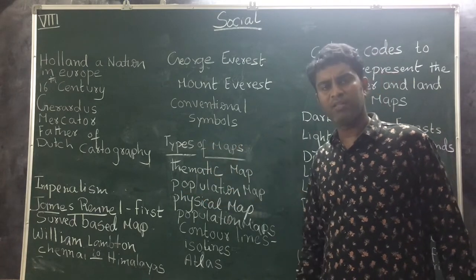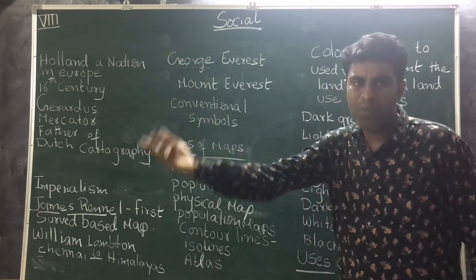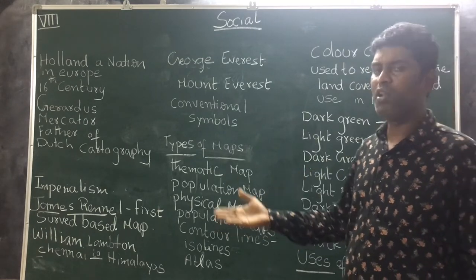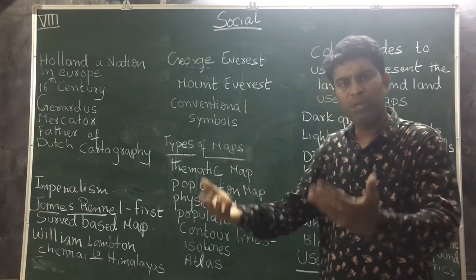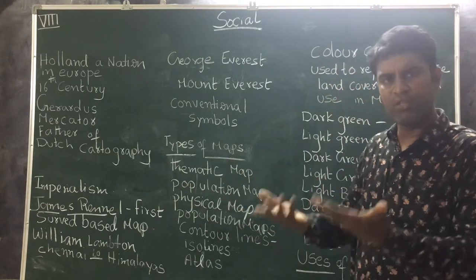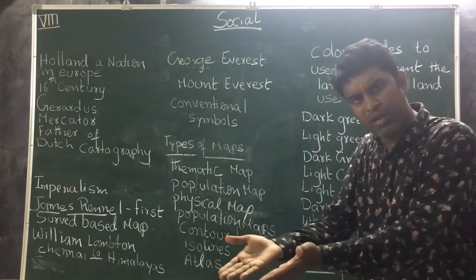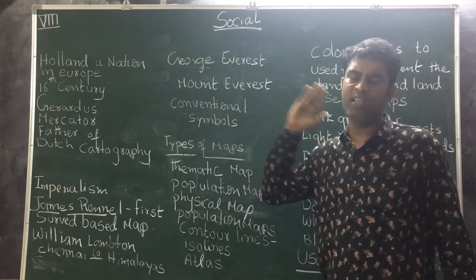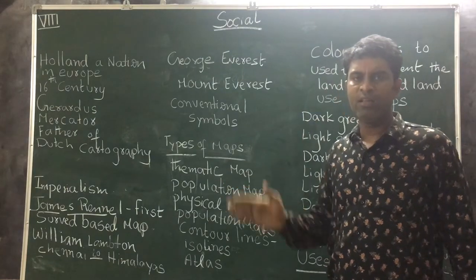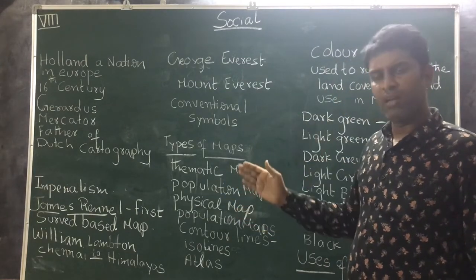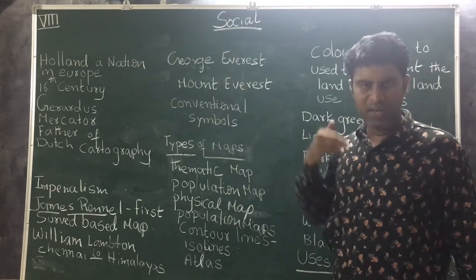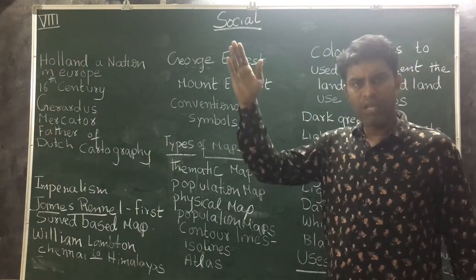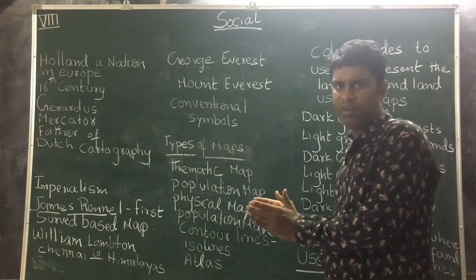In the modern period, so many Europeans came to India for trade. The first people who came to India for trade were the Portuguese. Later, Dutch people came. Later, French people came. Finally, the Britishers came and they became masters of India. They ruled our country from 1757 to 1947.